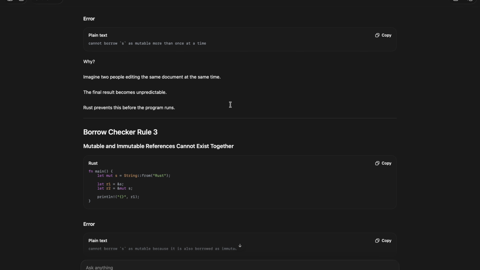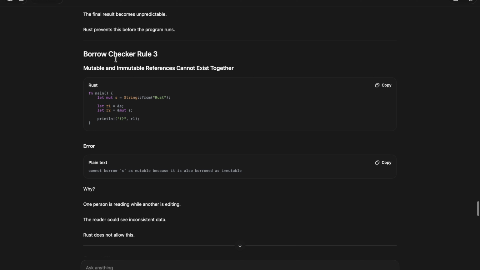Why? Imagine two people. He gave the example of two people editing the same document at the same time. The final result becomes unpredictable. Rust prevents this before the program runs. So this error will come before the program runs, because at build time it will throw the error.